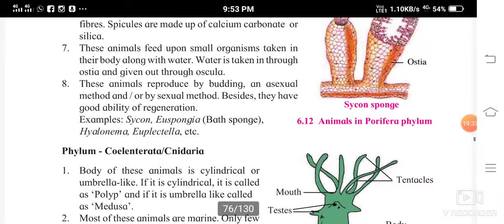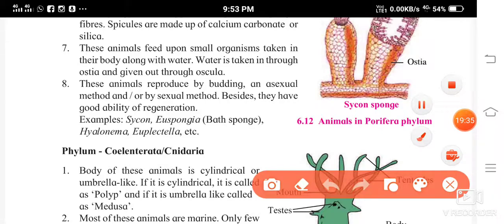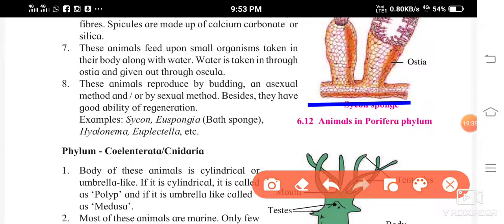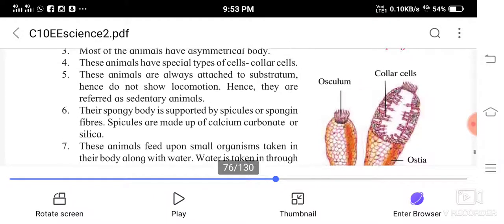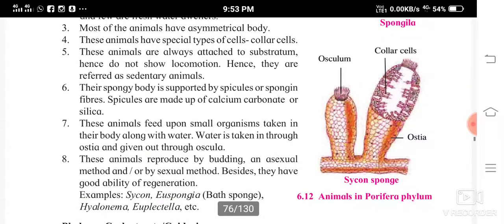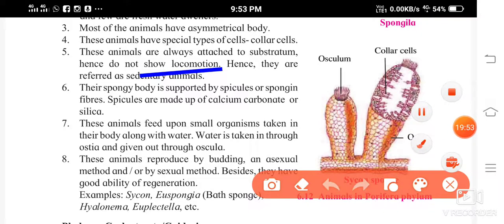You can see they are attached to some base, and that is why they cannot move here and there. They are going to be stationary. Locomotion means movement, and they are not going to show any. Hence they are referred to as sedentary animals.